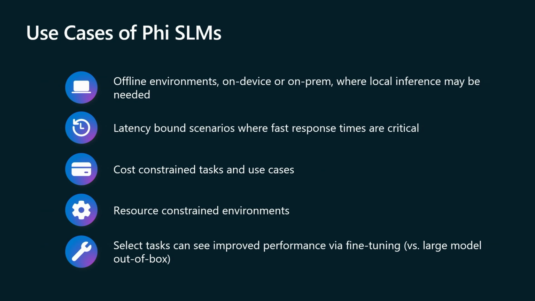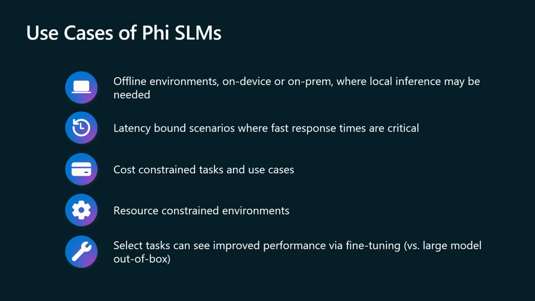And in many applications, a fast response time is not just beneficial, it's critical. Phi models offer the advantage in latency-bound scenarios where every millisecond matters, and delays in response can impact user experience, efficiency, or sometimes even safety.